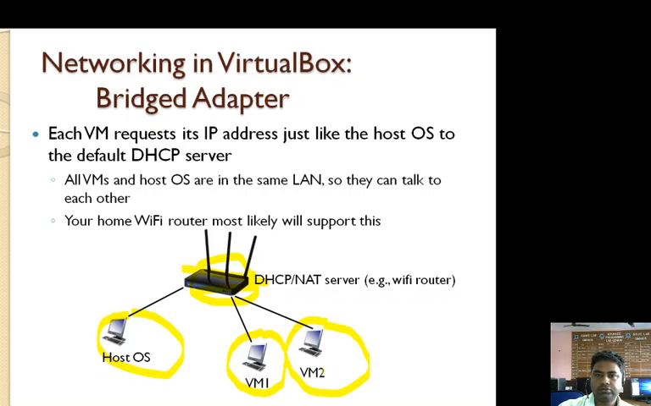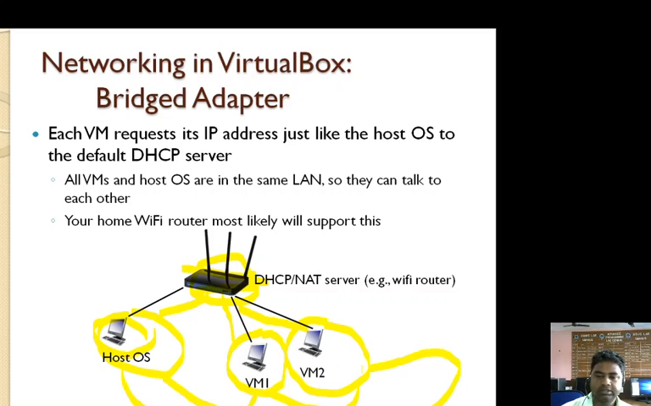So all virtual machines and the host operating system are in the same LAN, means all these three things belong to the same LAN, so that they can communicate with each other. The host operating system can communicate with virtual machine 1, the host operating system can communicate with virtual machine 2, or virtual machine 1 can communicate with virtual machine 2.